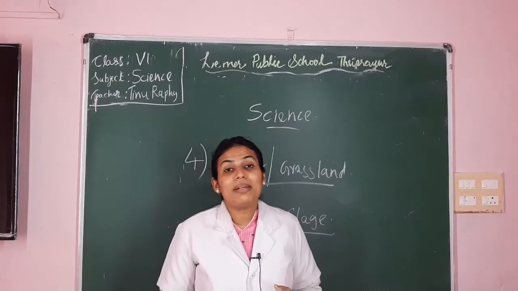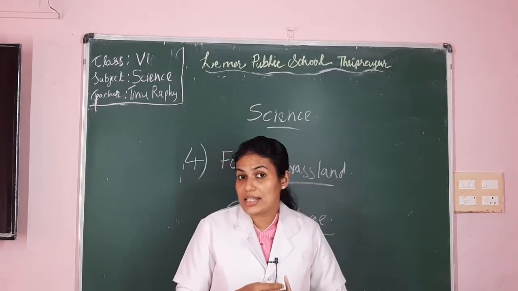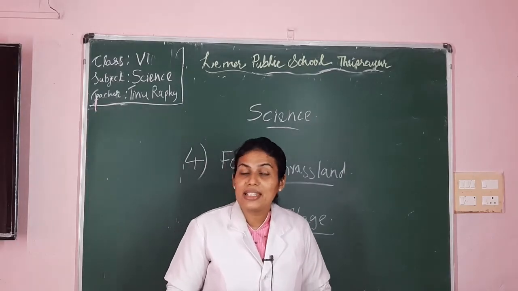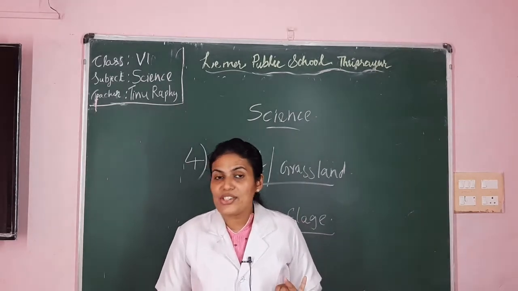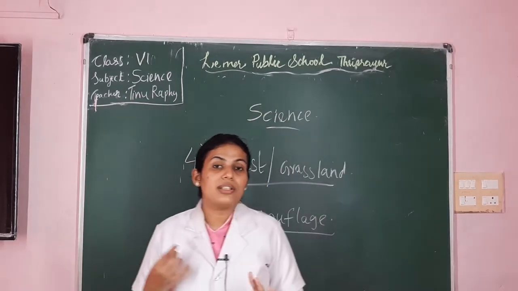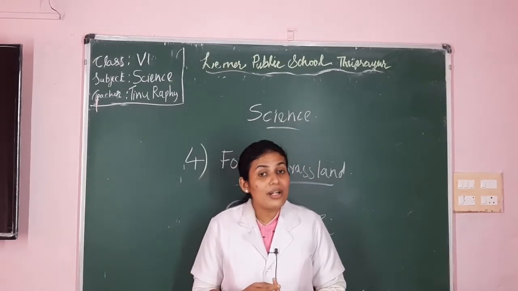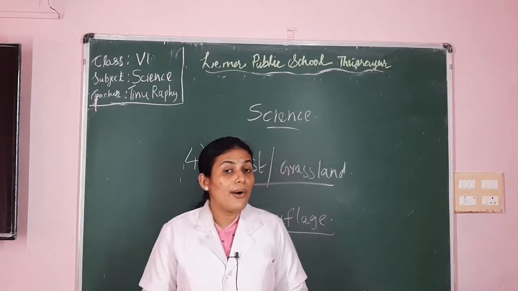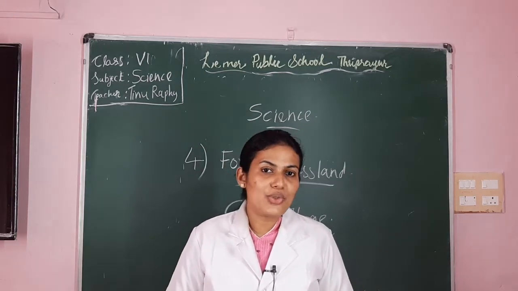So dear children, today we completed the terrestrial habitat. That is 4 types of terrestrial habitat. First one is desert. Second one is mountain habitat, and we learned about the adaptation shown by the animals and plants in the mountain region. Thirdly, we learned about the polar region, and we learned the adaptation of the animals and plants in the polar region. Fourthly, we learned the forest or the grassland habitat. We also learned the character shown by the organisms in those terrestrial regions. So let's summarize what we learned in today's class using the Digi video.